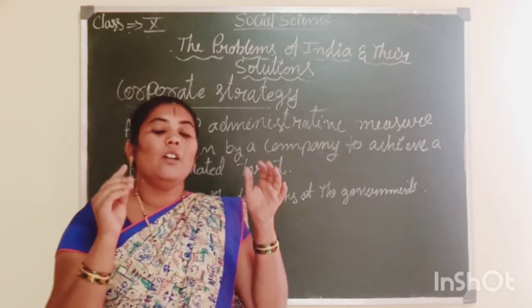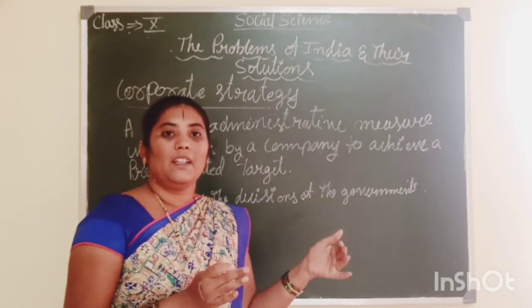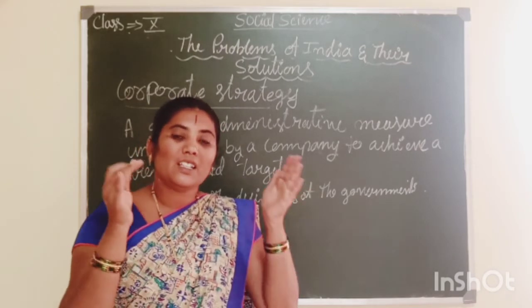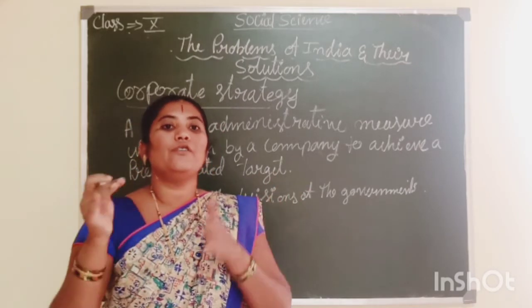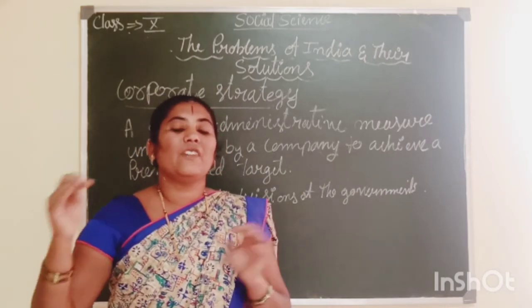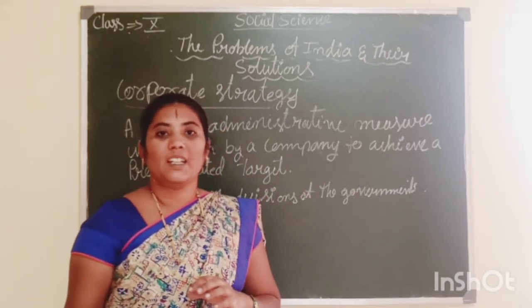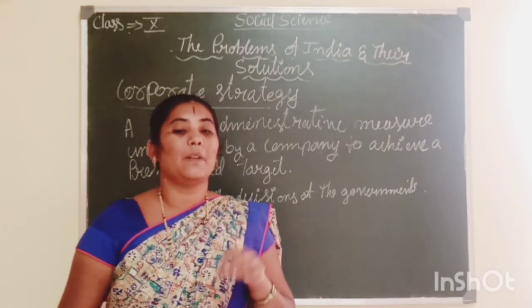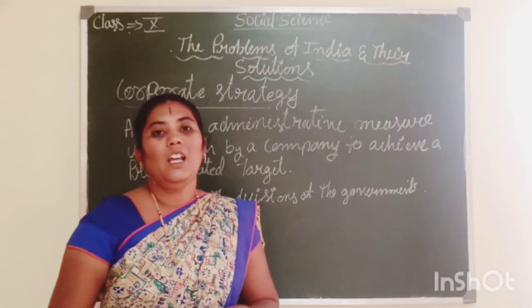So by this, any company, from the profit it earns, gives some donations for the society, for the construction of parks, or donations for schools, or construction of bus stands. Sometimes it is helpful for the government, but sometimes it is not helpful for the government.